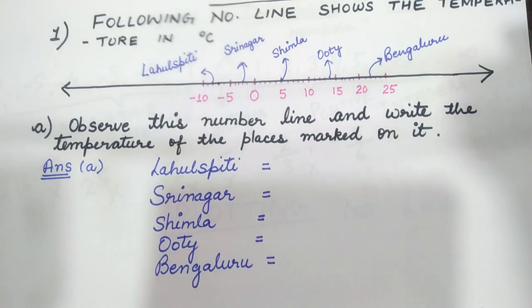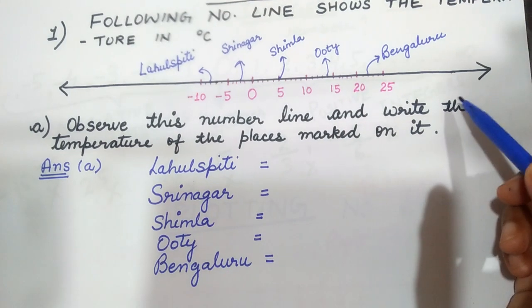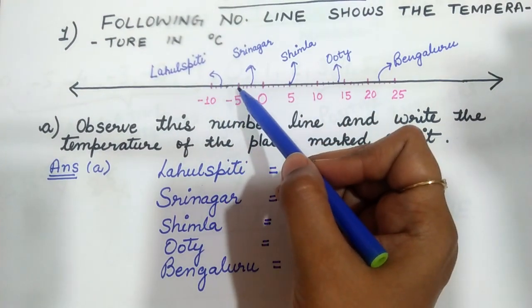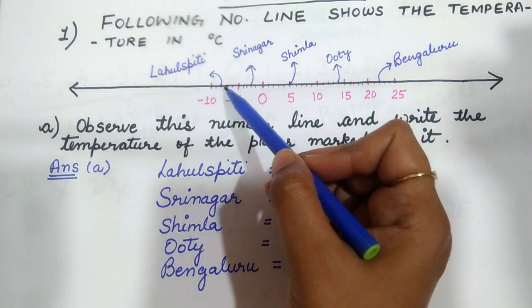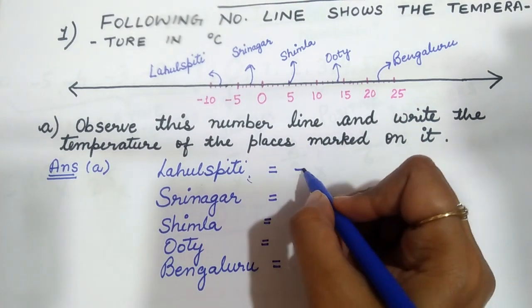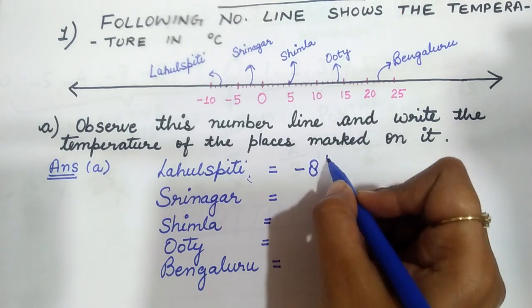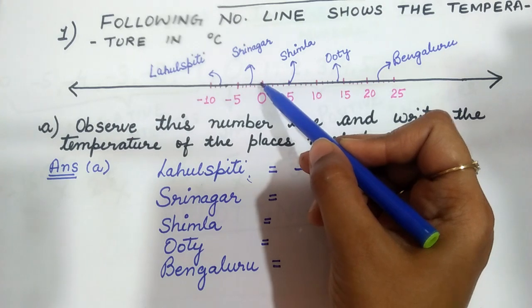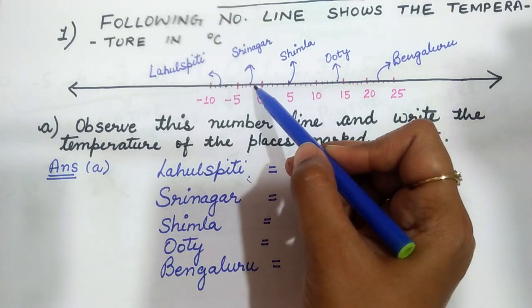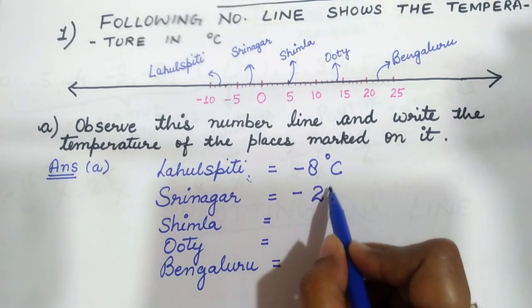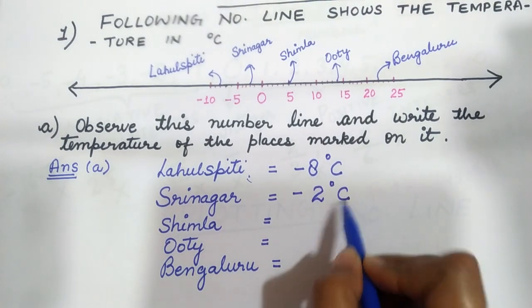We just see the number line. Now, Lahul Spiti. You can see this is minus 5, then minus 6, minus 7, minus 8. So, Lahul Spiti temperature is minus 8 degree Celsius. Now, Srinagar: 0 and left to it, minus 1, minus 2. So, Srinagar is minus 2 degree Celsius.